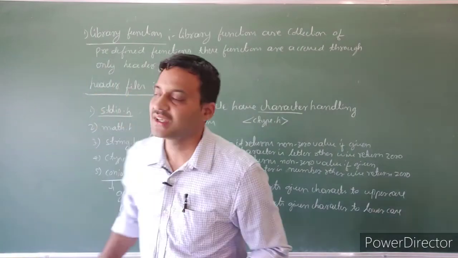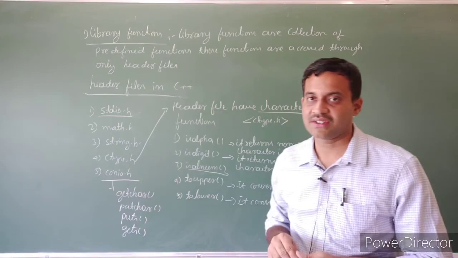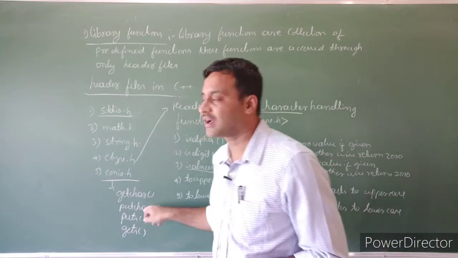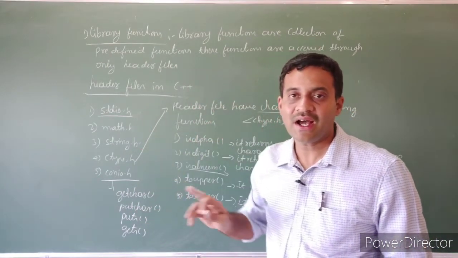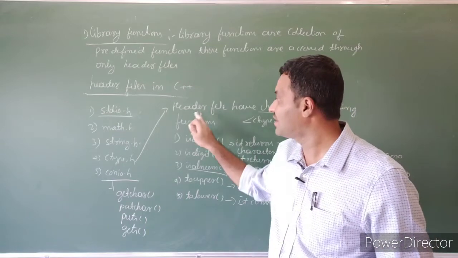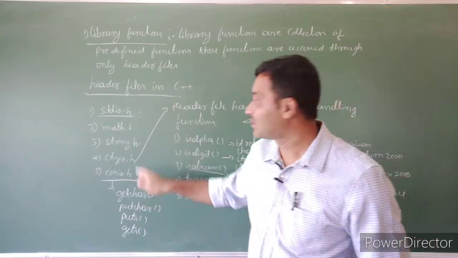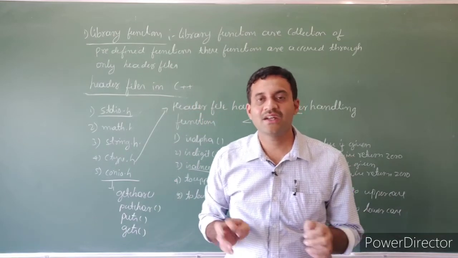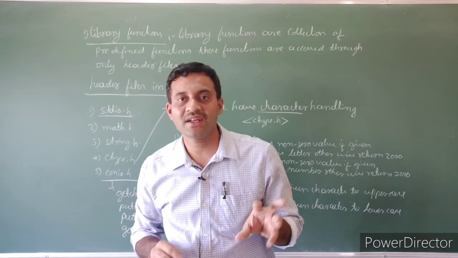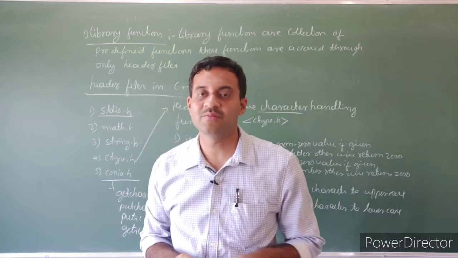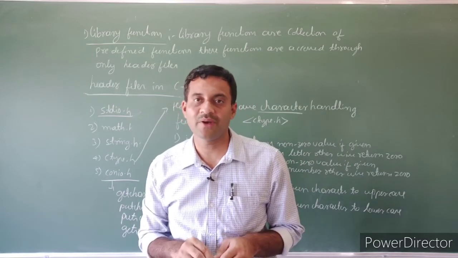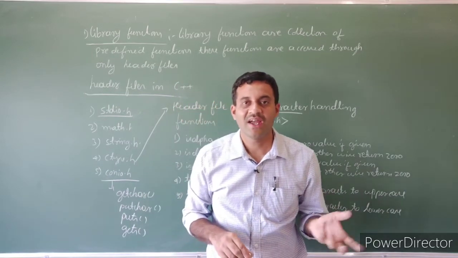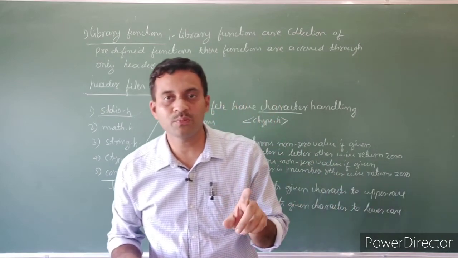To use these functions we must include conio.h, or these functions also belong to stdio.h, not iostream. The stdio.h header is mandatory for all programs, because every program must accept inputs and produce output.